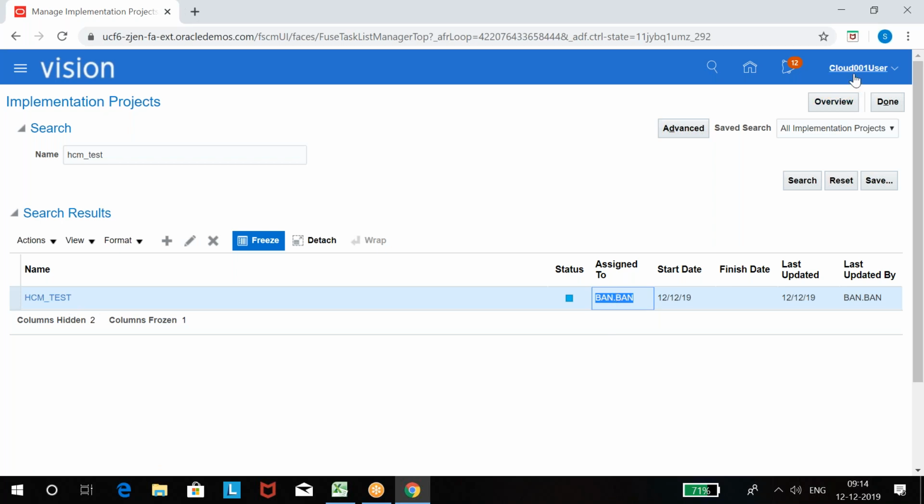So this project is not assigned to this Cloud 001 user. Can I work on this project? No. You can work, but not on everything, because this project does not belong to your username.